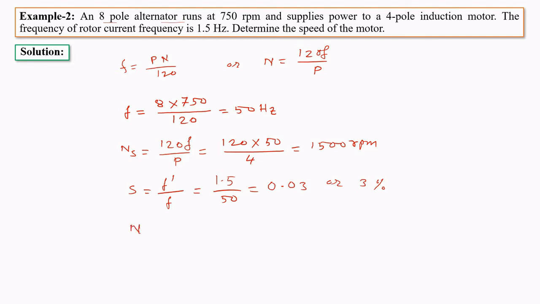And the speed of the motor is Ns into (1 minus S), that is 1500 into (1 minus 0.03), and we will get 1455 RPM. So this is the speed of the induction motor.